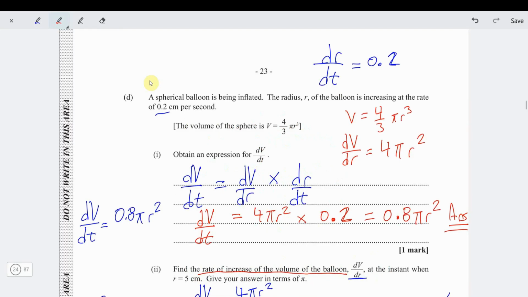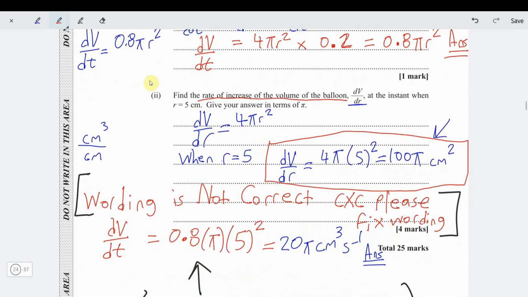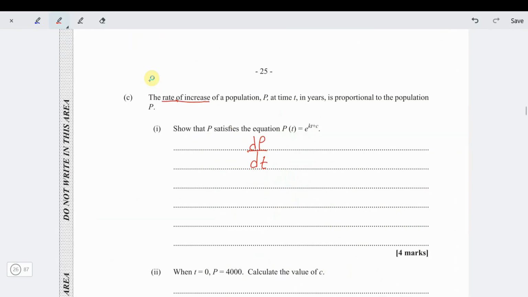Look at question 5. Rubbish. How can you say rate of increase and it's over dr? That doesn't make any sense. You can tell the wording is not correct. CXC, please fix the wording. You see how question 5 was rubbish? Yes. Well, let's continue back to our question.